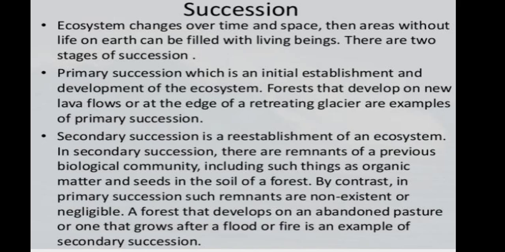There are two stages of succession: primary succession and secondary succession. The primary succession is the initial establishment and development of an ecosystem. For example, forests that develop on new lava flows or at the edge of retreating glaciers are examples of primary succession. Then secondary succession is a re-establishment of an ecosystem. In secondary succession, there are remnants of a previous biological community, including such things as organic matter and seeds in the soil of a forest.